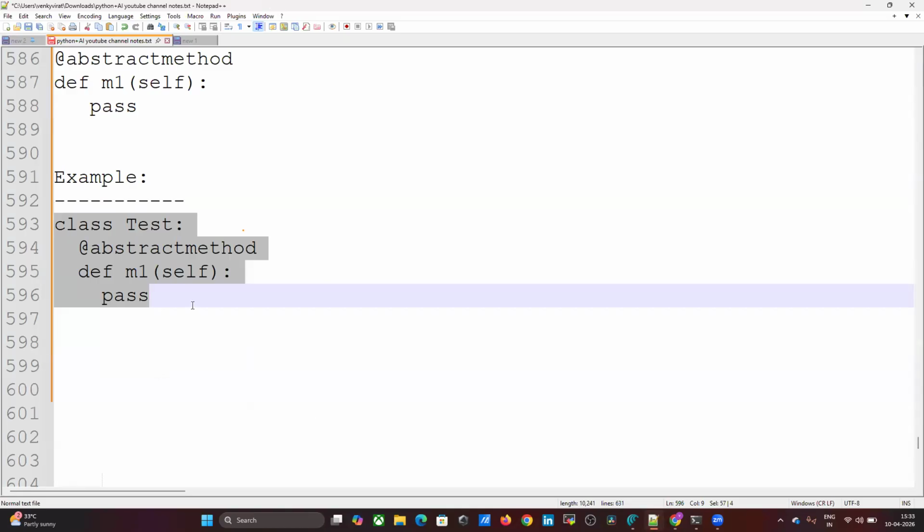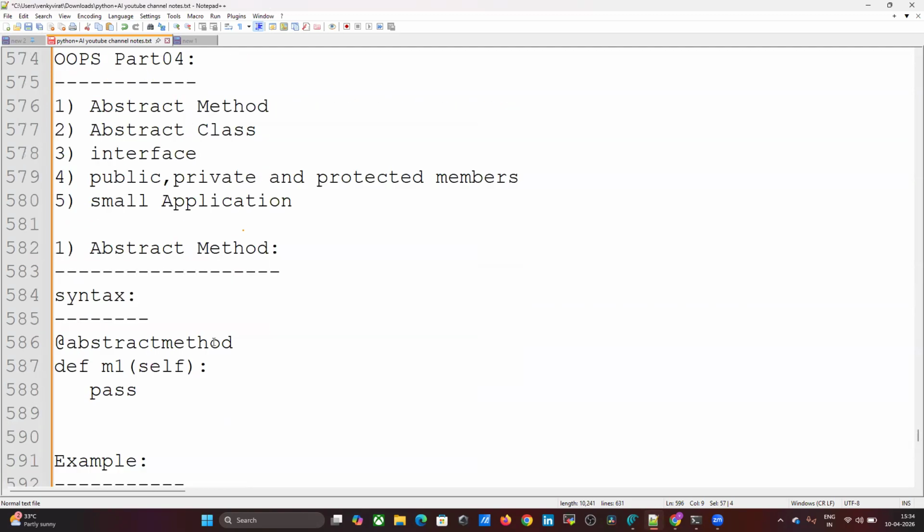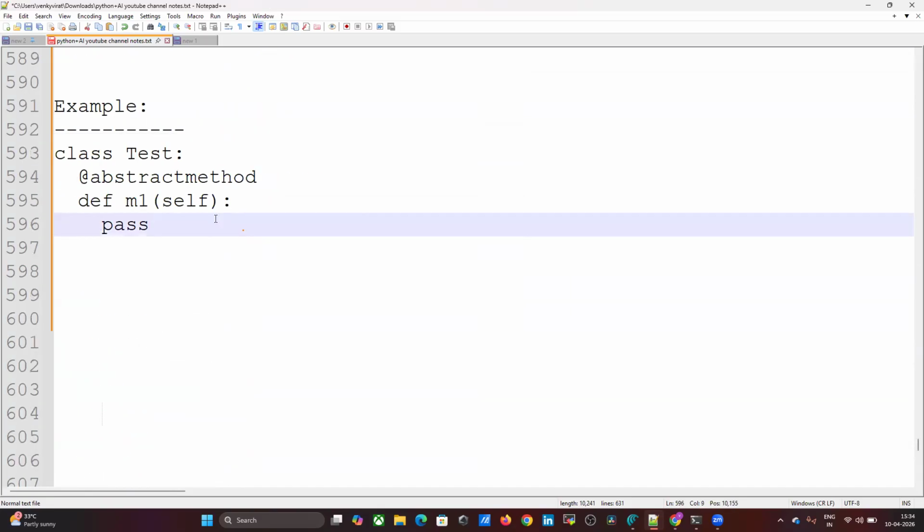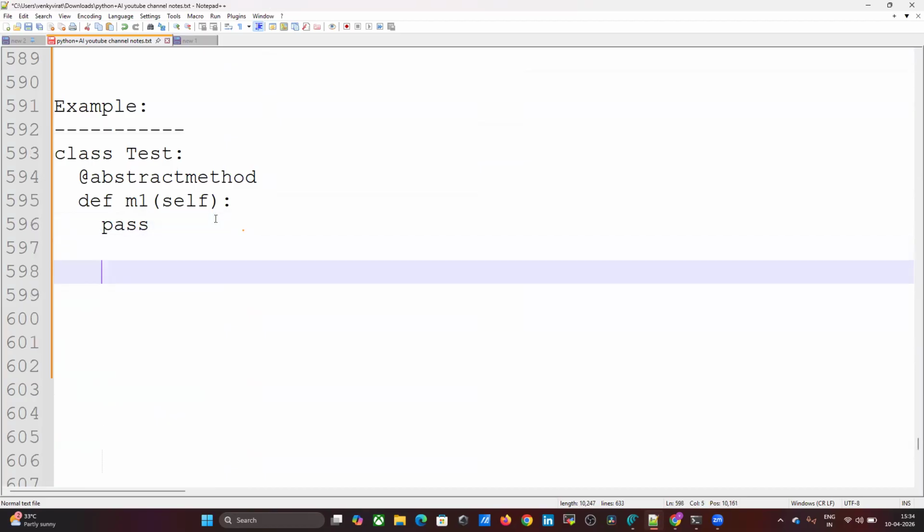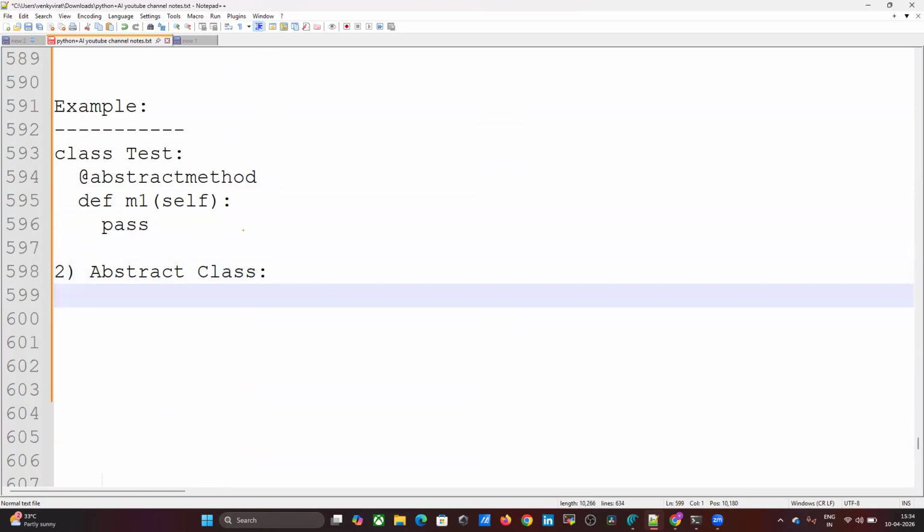Our next concept is abstract class. What is abstract class? Sometimes the implementation of a class is not complete.